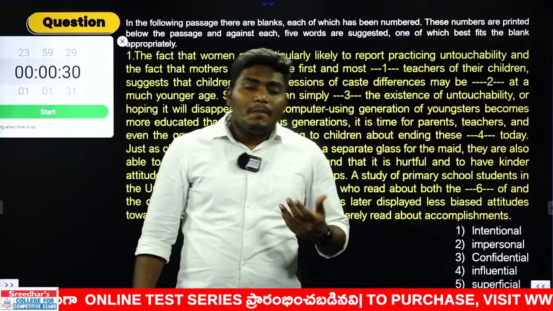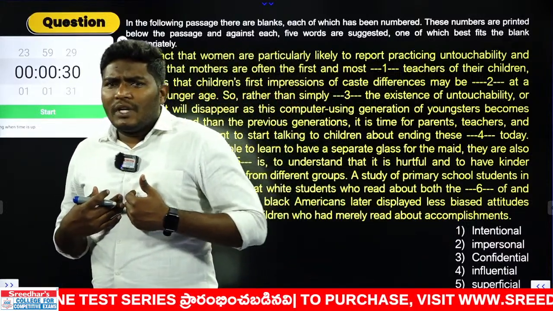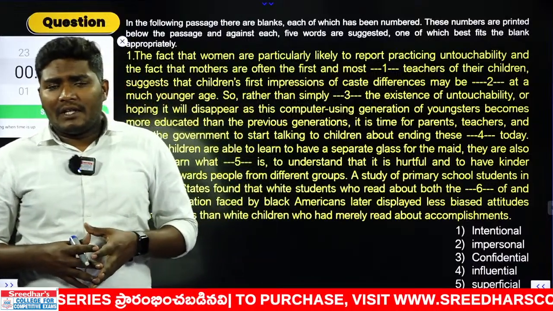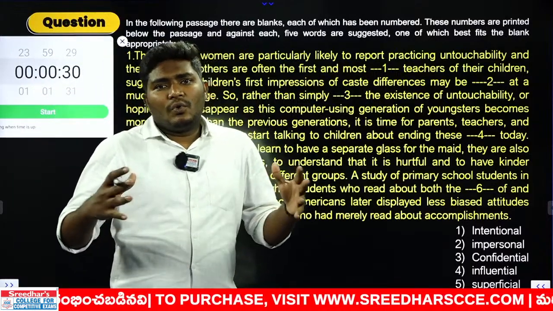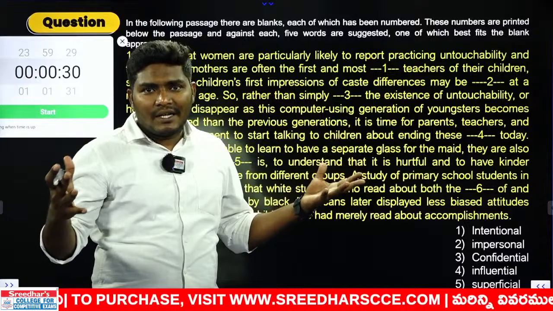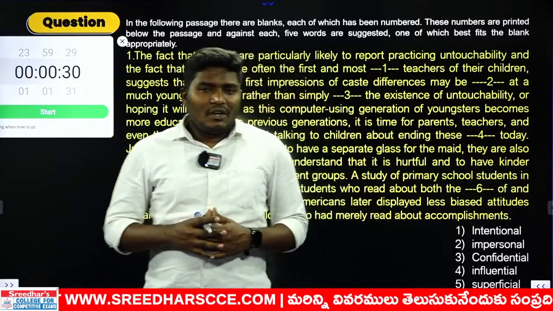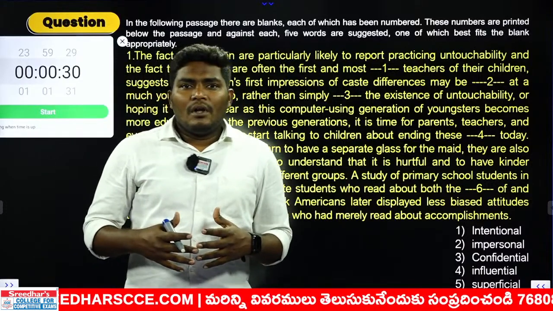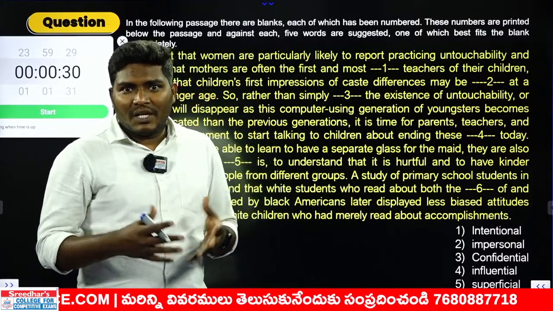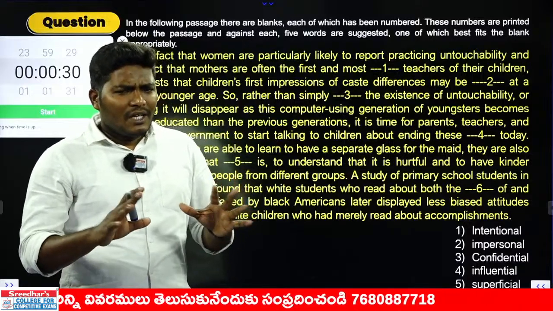What is the next word here? Impersonal. Personal is something which you take on your own, like a private thing. Impersonal is something which is neutral, unbiased. You don't show any partiality, that is impersonal. What is the next word we have? Confidential. Confidential is nothing but secret. We have confidential files, confidential secrets, confidential information, secret information.